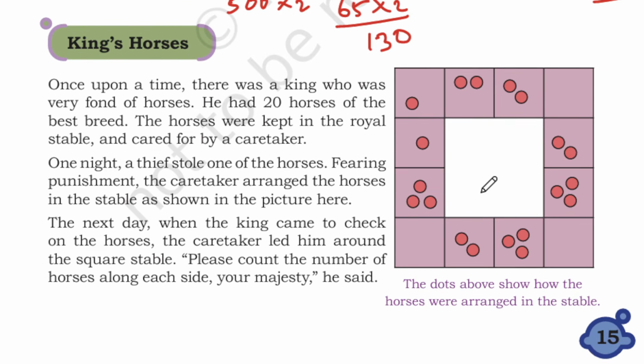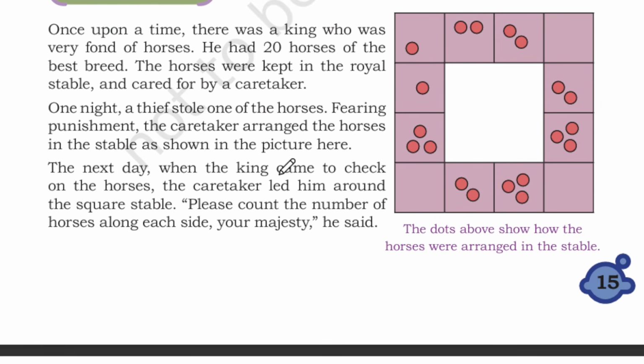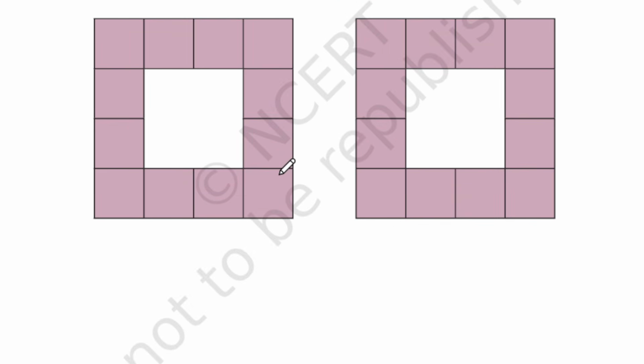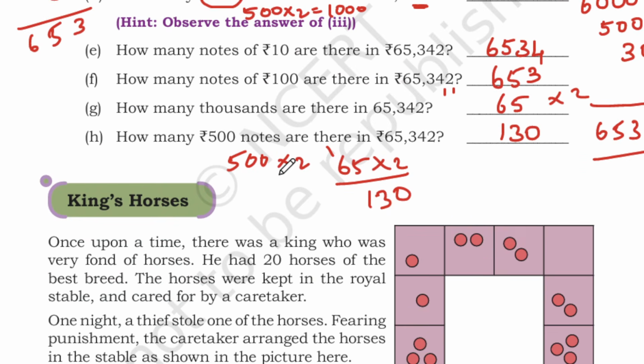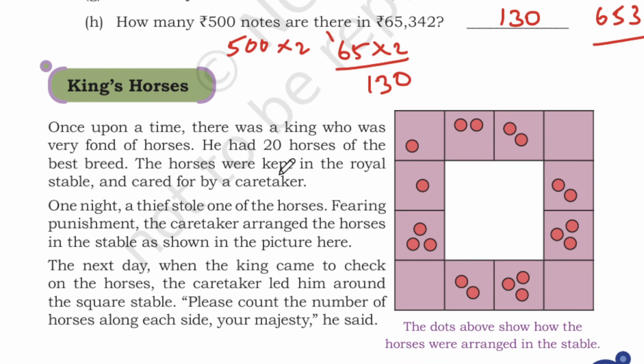Okay. Next, this is the last one. Once upon a time there was a king who was very fond of horses. He had 20 horses of the royal best breed. The horses were kept in the royal stable and cared for by a caretaker.